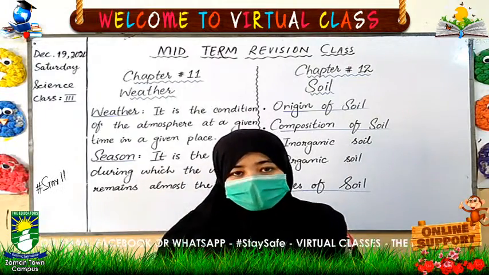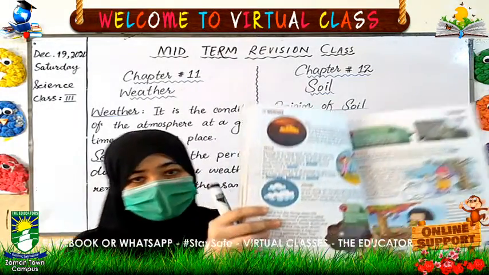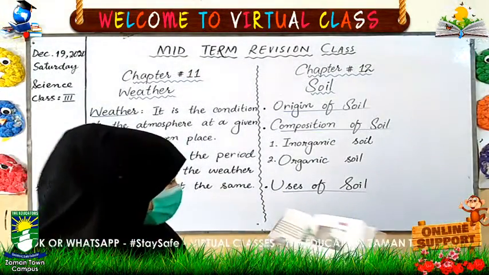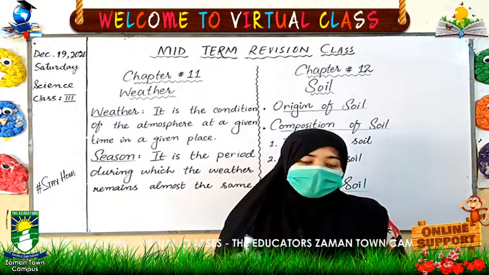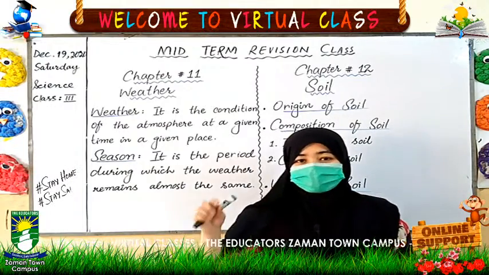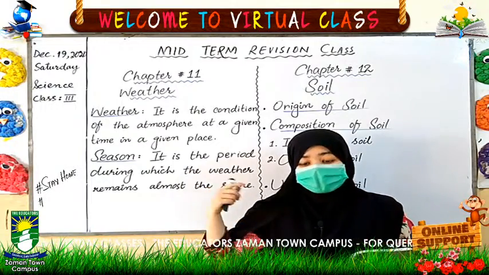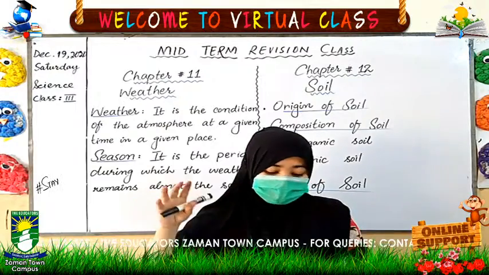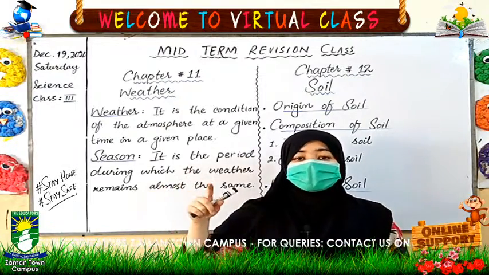The third element is clouds. Clouds bring rain, and cloudy nights are quite warm because the clouds do not allow the sun rays to escape from the land. But cloudy days are less hot because the sun rays are blocked by the clouds, which makes the cloudy days less hot.